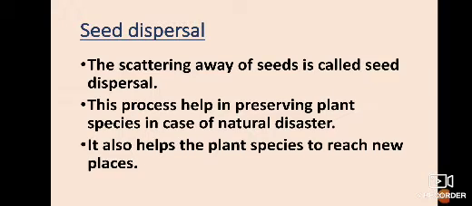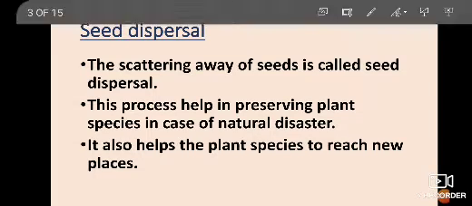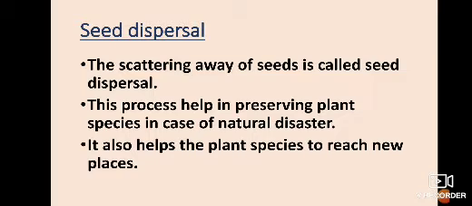This is a natural process, or it can be done by us also. This process is very important for our survival, and as we are very foodie, we can get any kind of plant, any kind of species in our habitat also. Next, it also helps the plant species to reach new places. Yes, this is very important as we all like to eat variety. So if we can save the variety, then we can have it. Otherwise, it will not be possible for us.